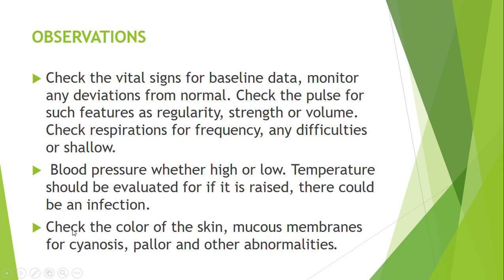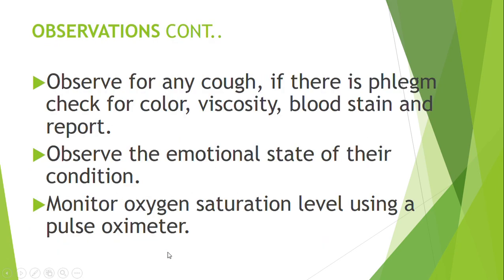So check for color of the skin, the mucous membranes, for cyanosis, pallor, and other abnormalities. So also observe for any cough, if there is phlegm or if the patient is producing sputum, we have to check for color, viscosity, blood stain, and report. So if the patient is coughing, we have to check the type of sputum mucus which is coming out. Is it blood stained? Is it clear? What color is it? So we should be able to observe these things and document and report if we notice any deviation from normal.